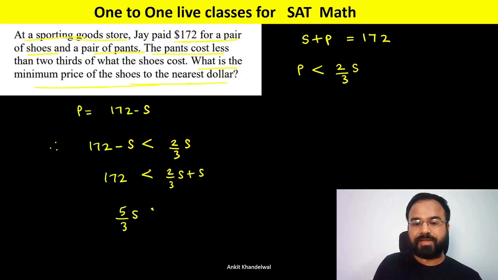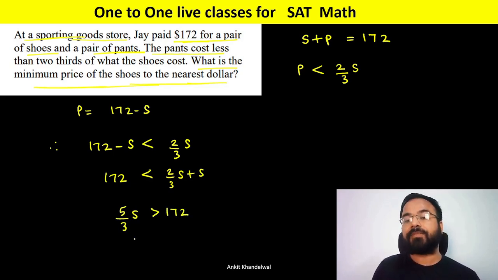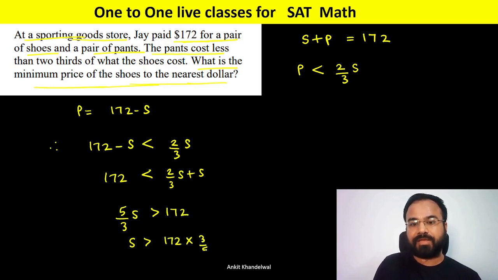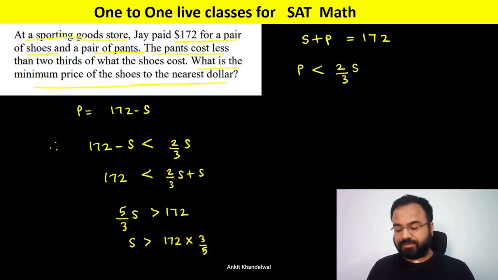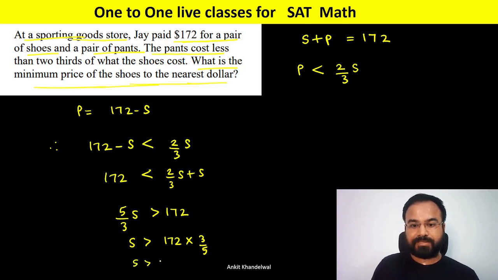So we can say 5/3 s is greater than 172. Now in order to solve this, we will multiply by 3/5 on both sides. So let's solve this: 172 times 3 divided by 5. So s is greater than 103.2.